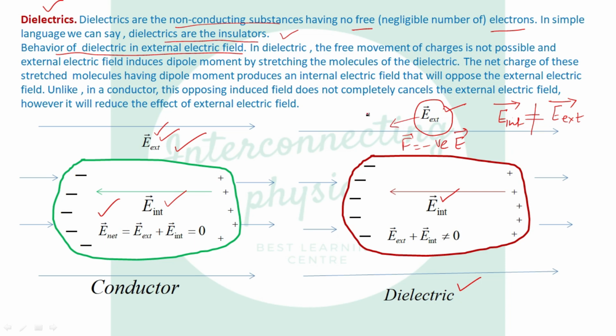Suppose the external electric field is 10 N/C and the internal electric field is 6 N/C. Then what will be the net electric field? 10 minus 6, that is 4 N/C. I mean, this internal electric field is reducing the effect of the external electric field, but it is not cancelling the external electric field. Okay, hope you are clear with this.